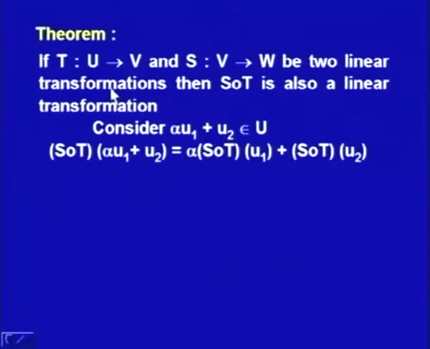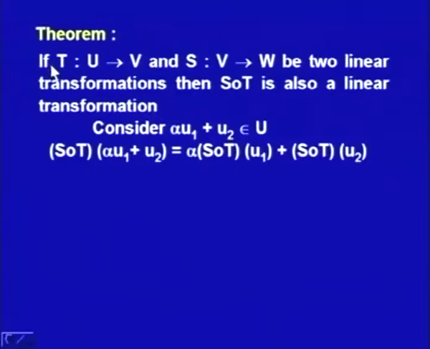On the basis of this, I will establish certain results in the form of theorems. So, if we have a linear transformation T from the vector space U into V and another transformation S from V into W, then S o T is also a linear transformation.